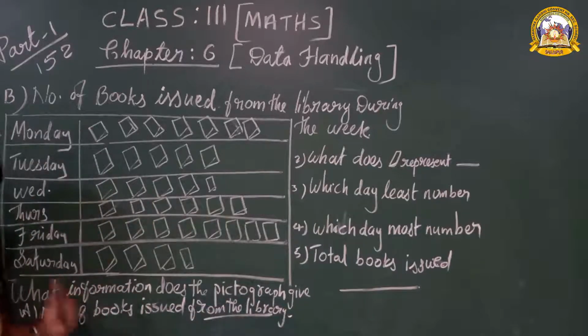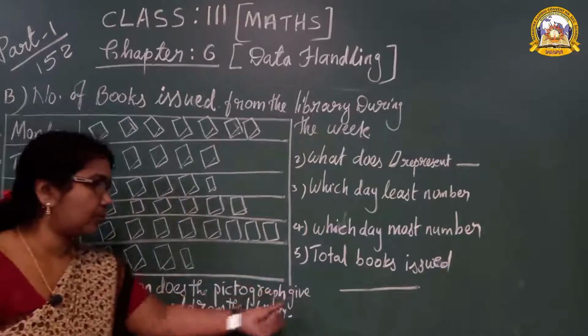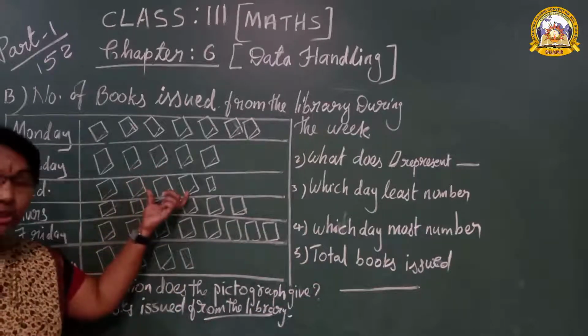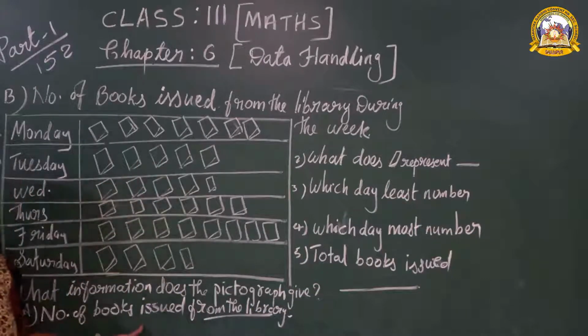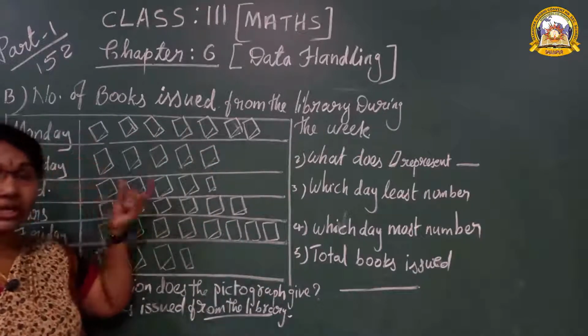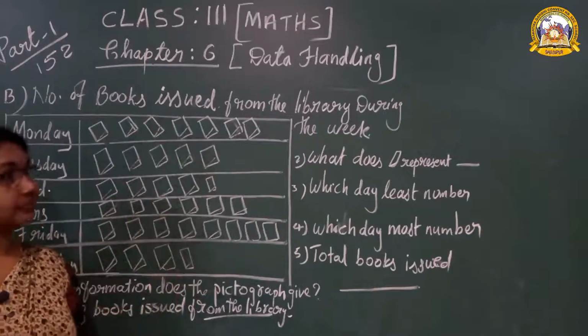Understood now the first one? Once more, what information does the pictograph give? That is the first question. From the pictograph, what do you have to understand? Number of books issued from the library. For any pictograph, the main heading is the answer.